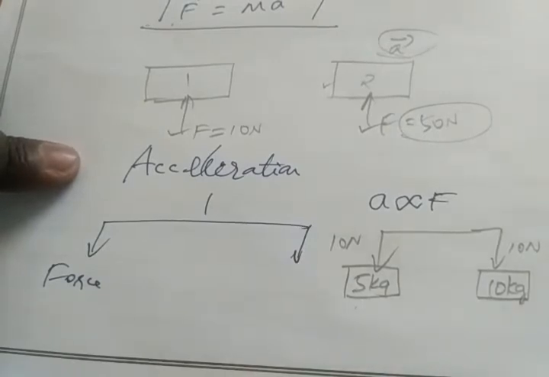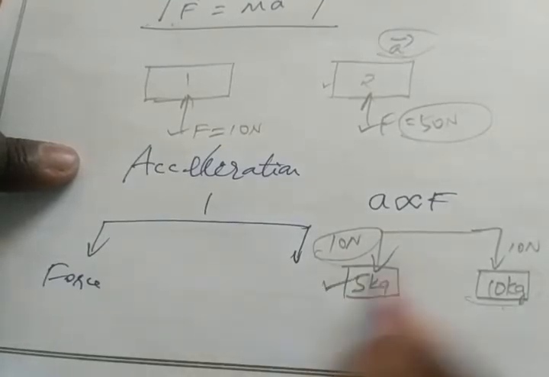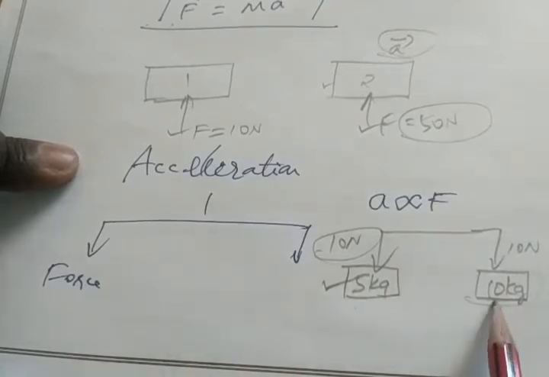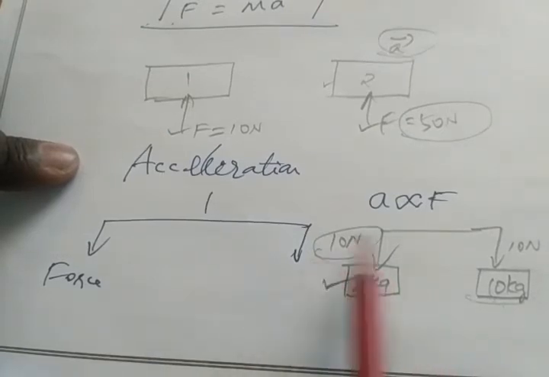I push the 5 kilogram mass with 10 Newton. Similarly, I push the 10 kilogram mass with 10 Newton. So which of these two objects will experience greater acceleration? Exactly, the lower one. The object which has low mass tends to have more acceleration because it has very little mass when compared with object 2. So it will move faster when we give an equal amount of force, right?